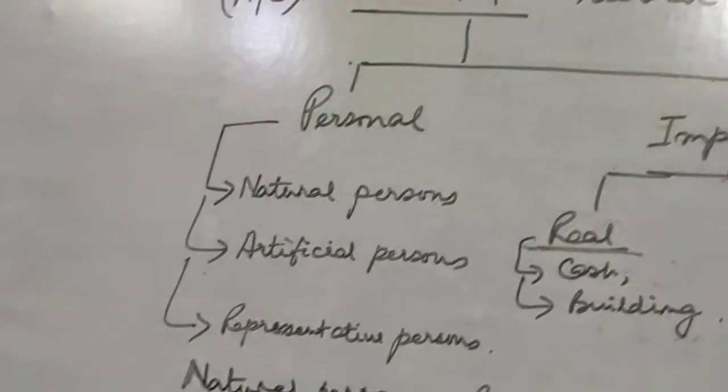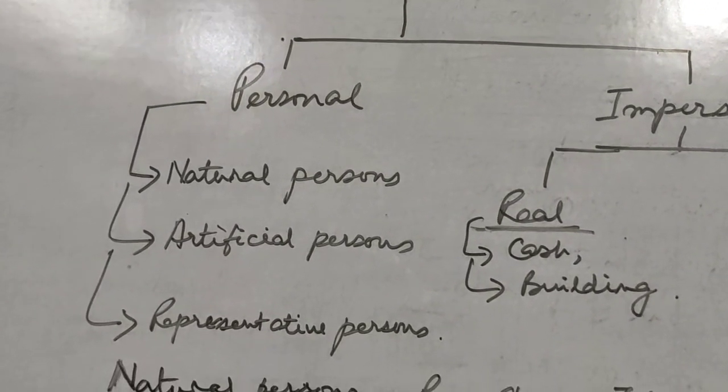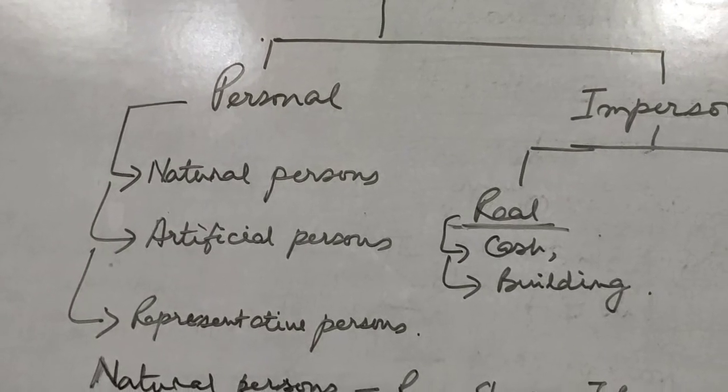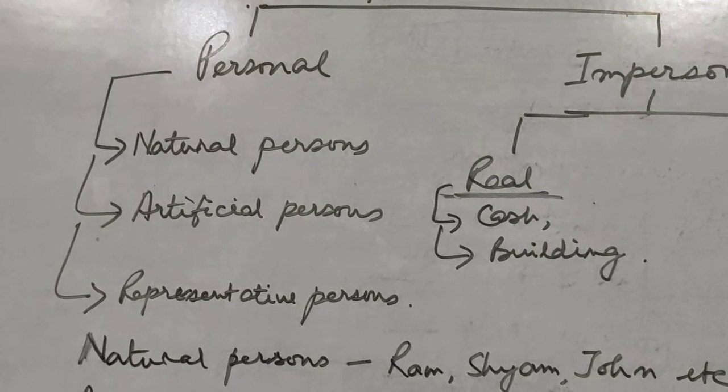So impersonal accounts are of two types, real and nominal. And personal accounts are of three types, rather there are four types, but now we will not discuss that. We will discuss only three types: natural persons, artificial persons and representative persons.